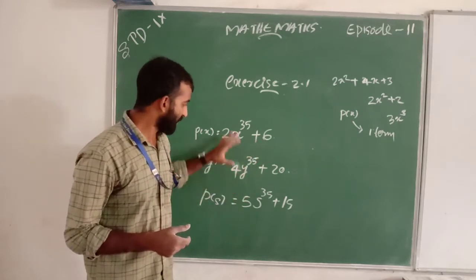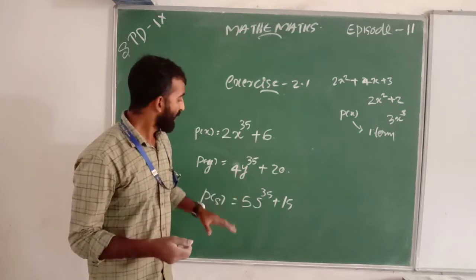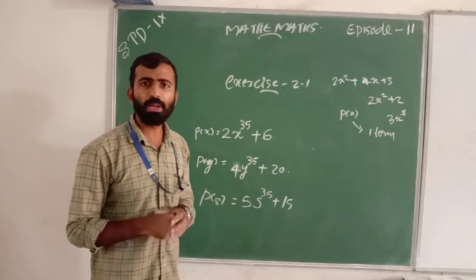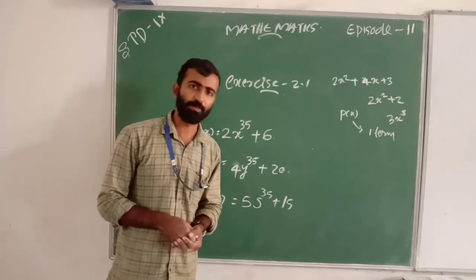I wrote 3 examples. You make more examples like this. You get many binomials with degree 35.